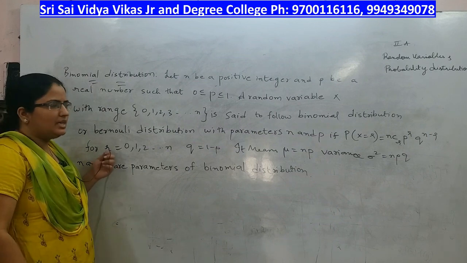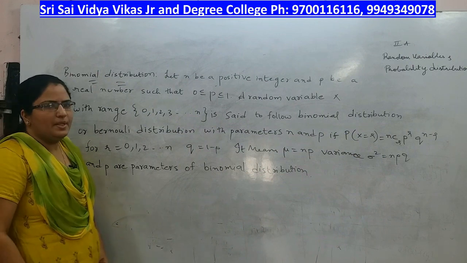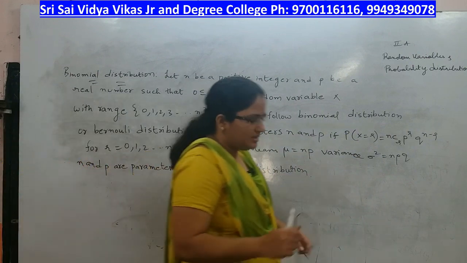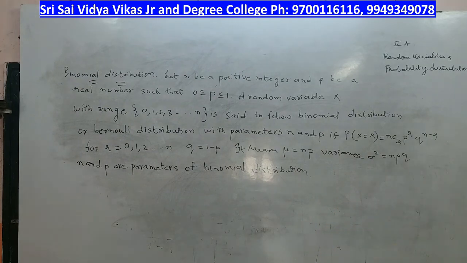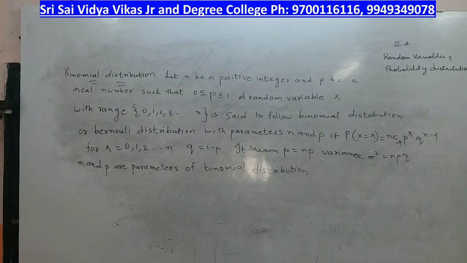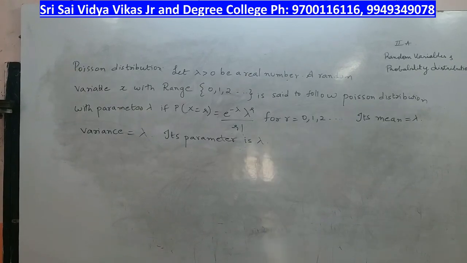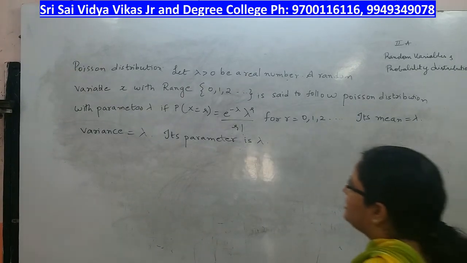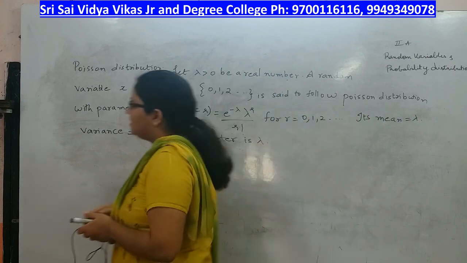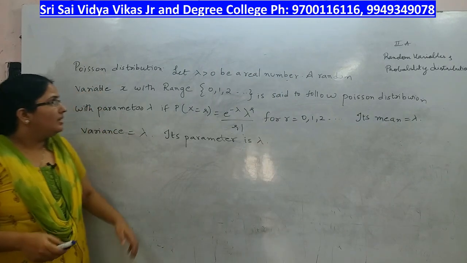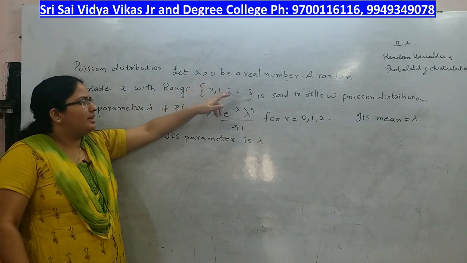Next we have a second kind of distribution called Poisson distribution. Here let lambda greater than 0 be a real number.